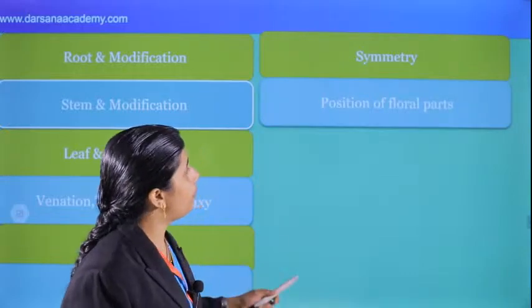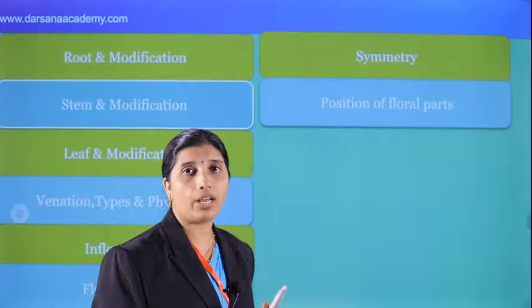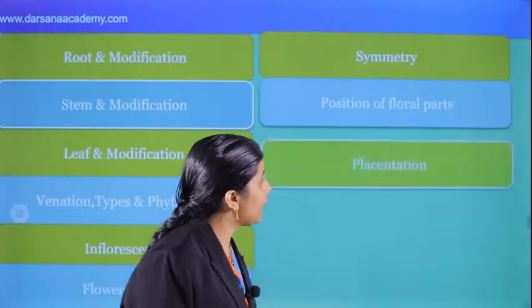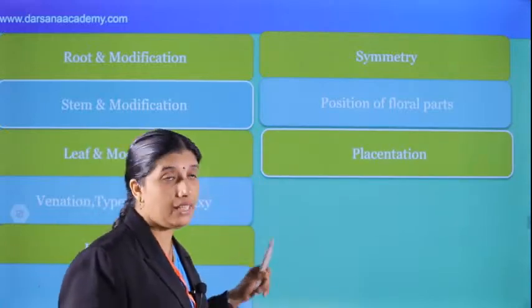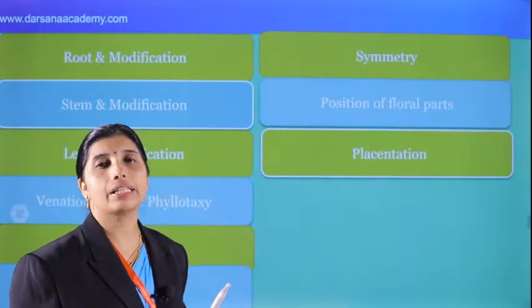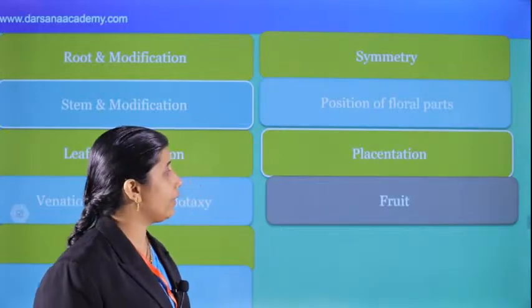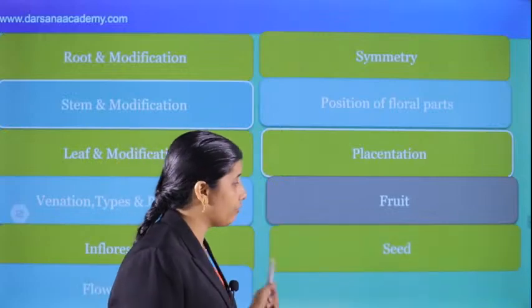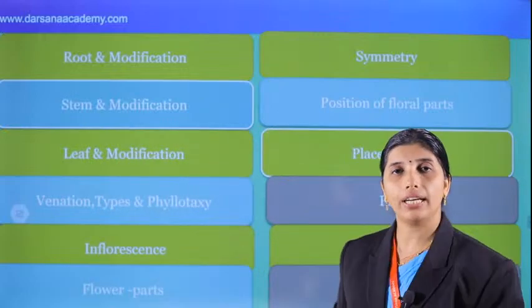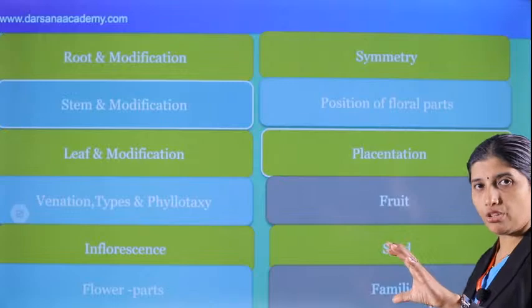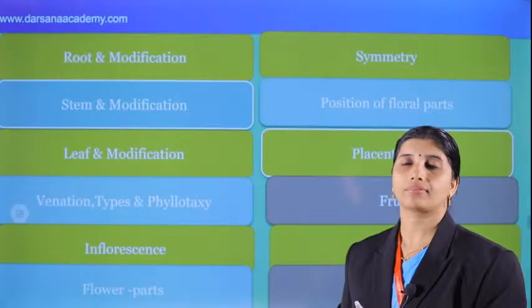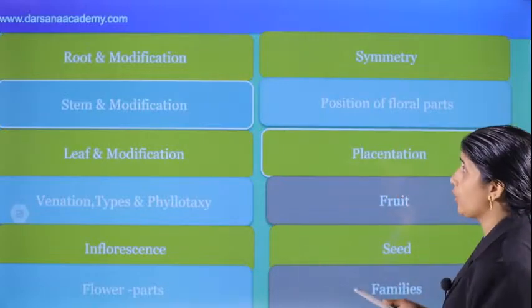And position of floral parts: hypogynous, epigynous, perigynous, and different placentation. We will deal with this area while discussing the questions. And then fruits and seeds are there, and different families: Fabaceae, Solanaceae, Liliaceae, and representation of Brassicaceae. Already we had seen them.